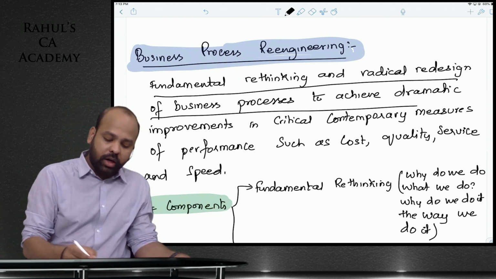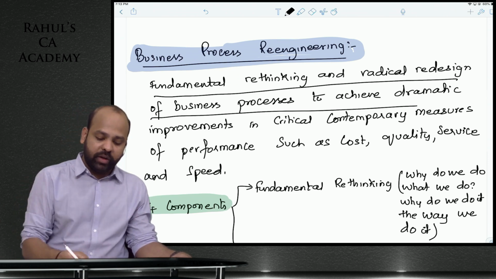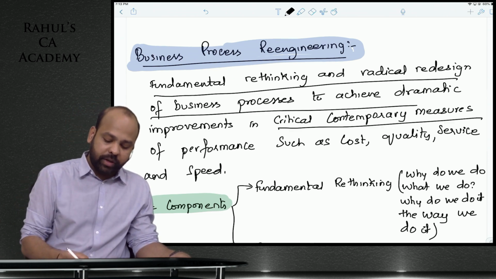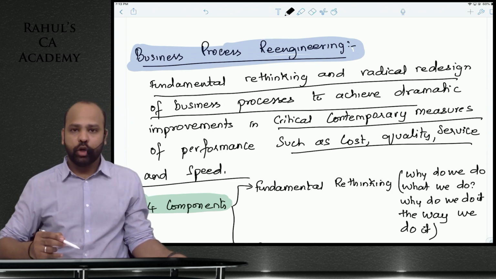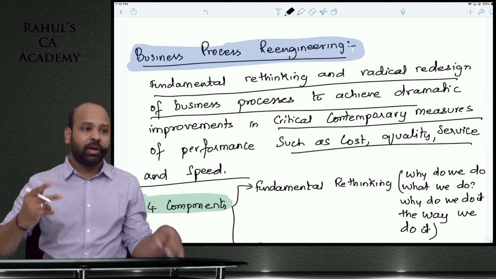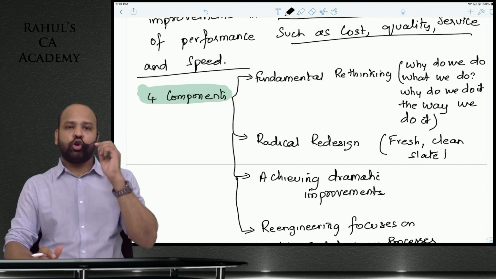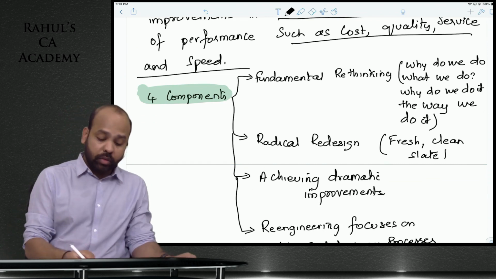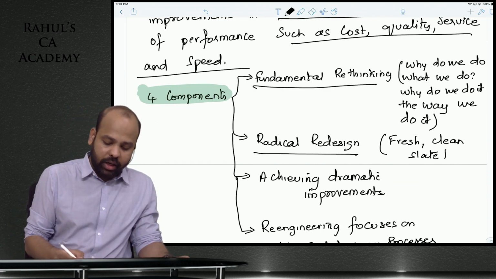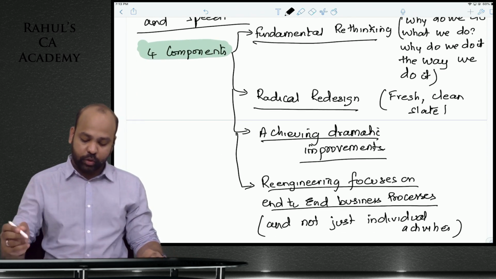So fundamental rethinking and radical redesign of business processes to achieve dramatic improvements in critical contemporary measures of performance such as cost, quality, service and speed. You should be able to reduce the cost, or you should be able to improve the quality. You should be able to manufacture the product at a quicker pace. There are 4 important components here in the definition. Fundamental rethinking, radical redesign, achieving dramatic improvements. It should focus on end-to-end business processes.